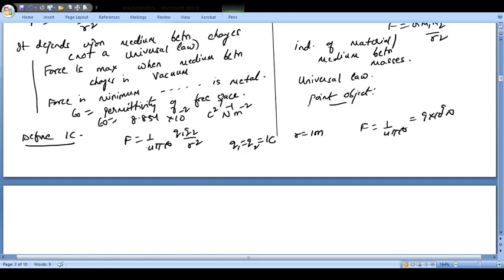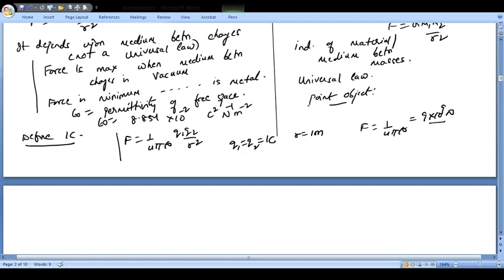With this equation, there is no need to remember this definition. You can put it in your own words. If you are putting Q1, Q2 as 1 coulomb and R as 1 meter, then your force between the charges is 9 into 10 to the power 9. So this is going to be your definition of 1 coulomb. If the force of attraction or repulsion between the two charges is 9 into 10 to the power 9 when the separation between the charges is 1 meter, then each charge is 1 coulomb.